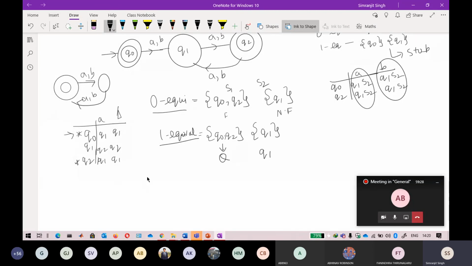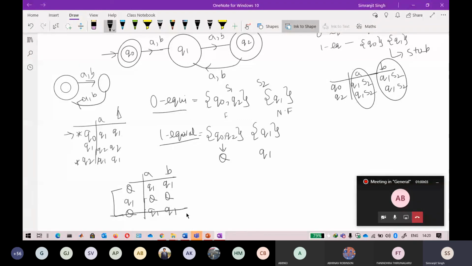So what will happen in this automata? Q naught occurred, so I replaced it by Q. Q1 will be there, Q1 will be there. Again Q1 is going towards Q2, so Q2 will be replaced by Q, and Q. In the same way, Q2 will again be replaced by Q, and it is going towards Q1, so it is Q1 and Q1. If you look clearly, these two states are similar, so you can delete one state.